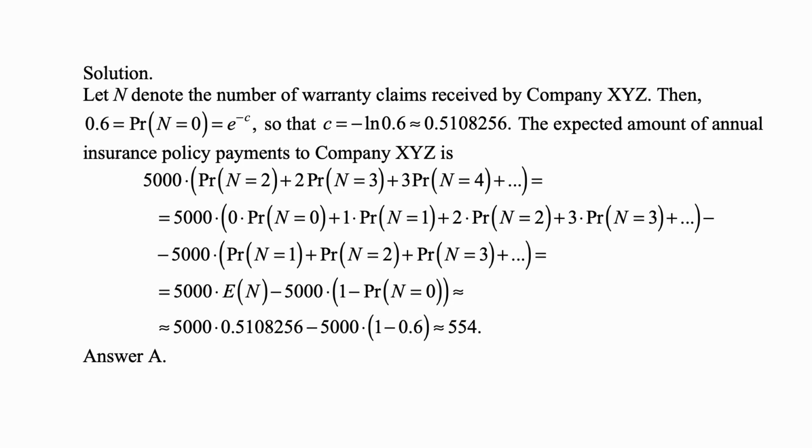But to get that, we need to make some adjustments for this to be equal to the initial expression that we had. So, of course, the 0 times probability that n is 0 makes no difference, but we didn't have 1 times probability that n is 1, so we need to subtract it, and of course it's multiplied by 5,000, so we subtract 5,000 times probability that n is 1. And we had only 1 probability that n is 2, now we have 2, so we need to also subtract that.